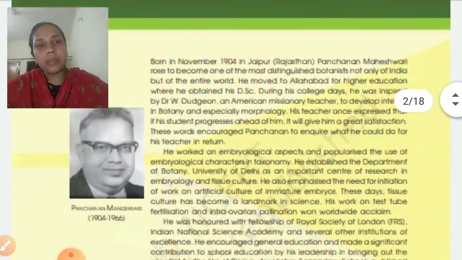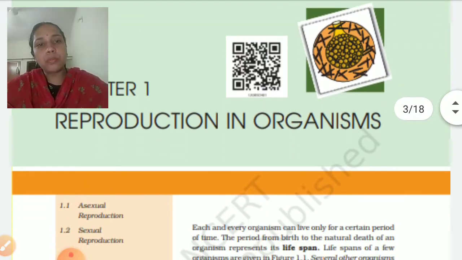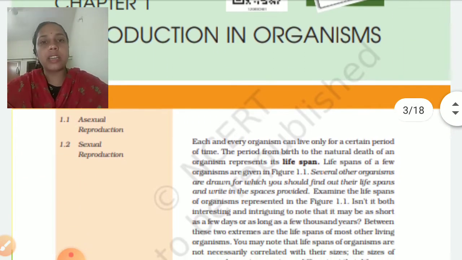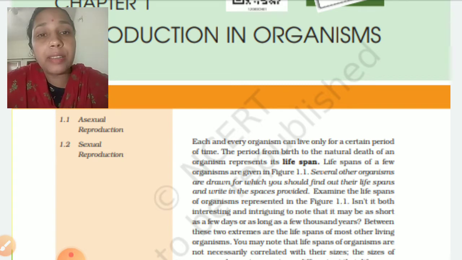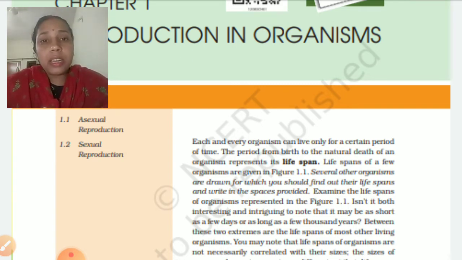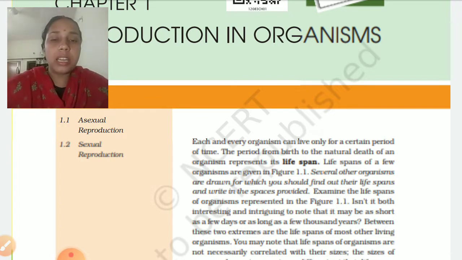In this chapter, we had seen that the first most important thing about living organisms is that all living organisms have a particular lifespan. Now what is the lifespan or the life cycle? Every living organism performs a life cycle, and that life cycle includes a lifespan. Okay, now what is life cycle? Life cycle of an animal or plant is the series of changes or development that it passes through from the beginning of its life until its death.